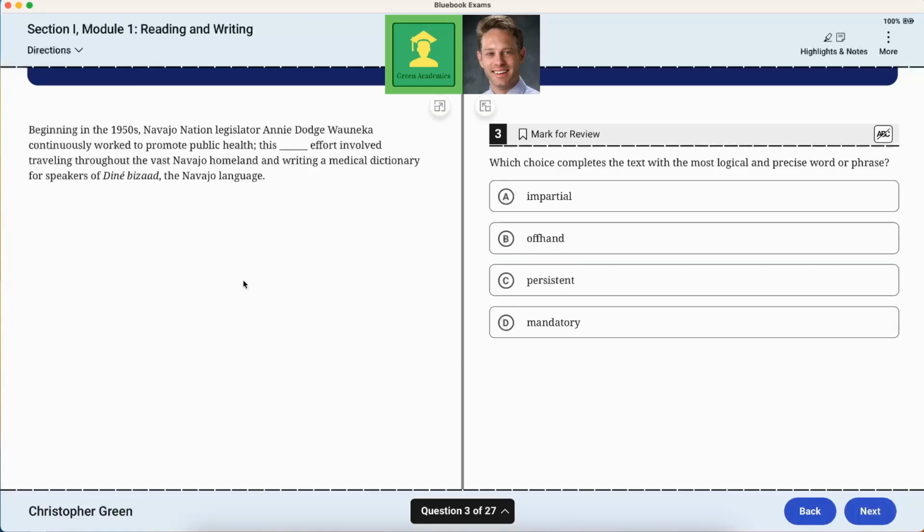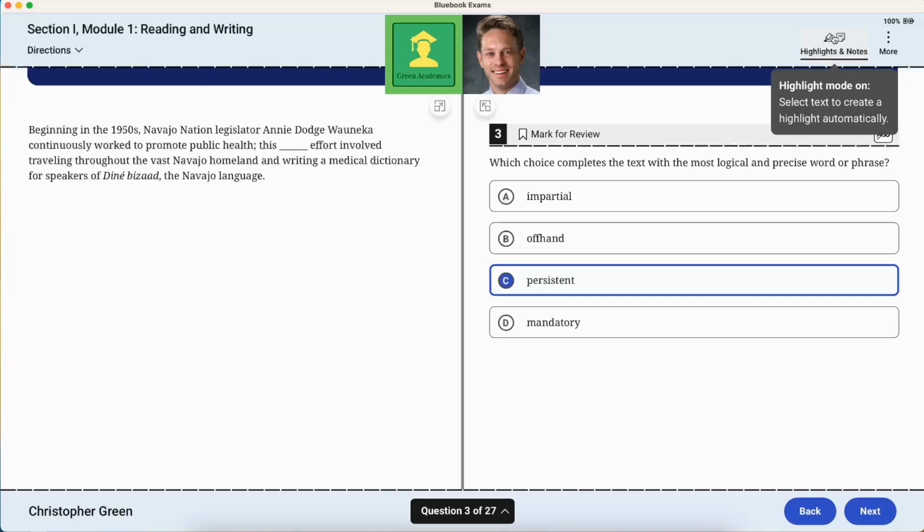Beginning in the 1950s, Navajo Nation legislator Annie Dodge Wauneka continuously worked to promote public health. This blank effort involved traveling throughout the vast Navajo homeland and writing a medical dictionary for speakers of Diné Bizaad, the Navajo language. Notice that the semicolon means it connects two related full sentences, so the fact that she worked continuously matches with her blank effort. Is it impartial, offhand, persistent, or mandatory? It's her persistent effort, right? As in continuously.